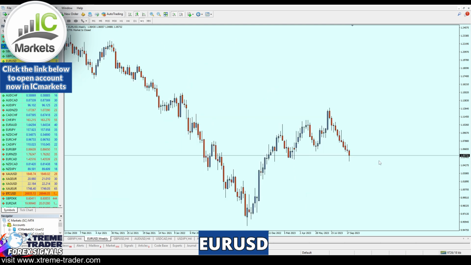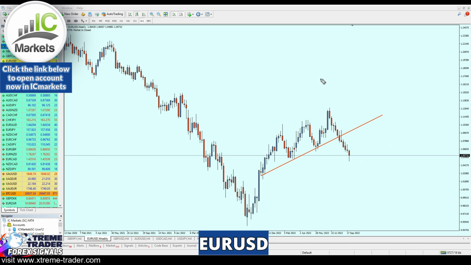So now if we go to the weekly chart, what we are having right here is something interesting. Let me show you: on the weekly chart, the EURUSD has actually made a strong bearish breakout from the level of the support trend line. So here, as you can see, are the bearish breakout candles. Now what's going to happen next?